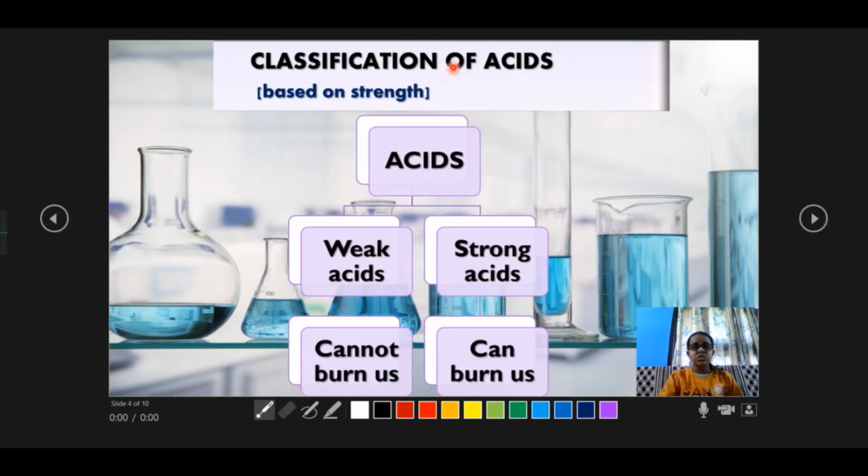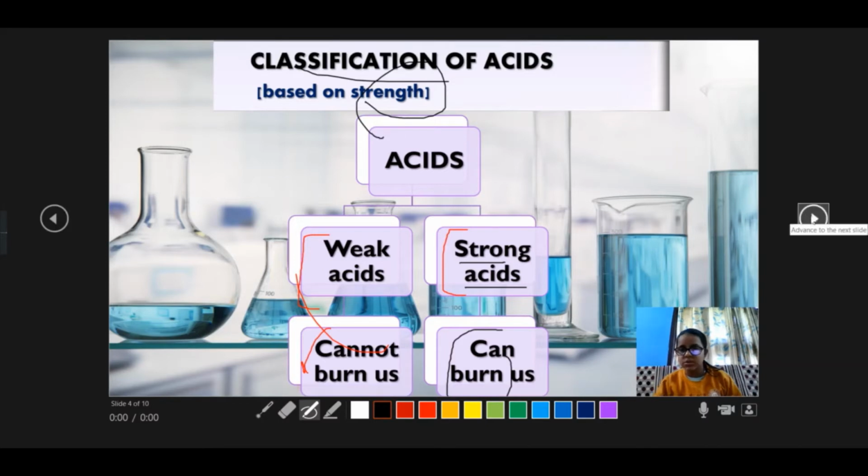So classification on the basis of strength. How is the strength of acid? Like this also the classification occurs. So this classification is weak acid and strong acid. Weak acids cannot burn us because they are weak, but strong acids can burn us. So this is classification on the basis of strength. So let's move ahead.